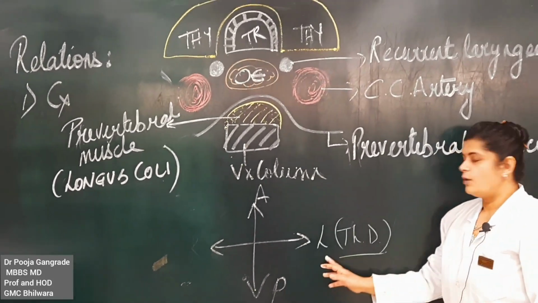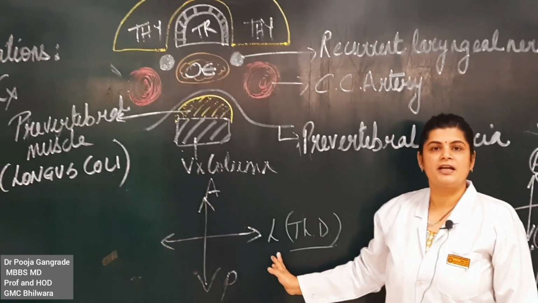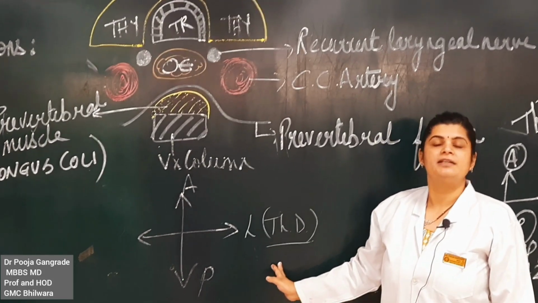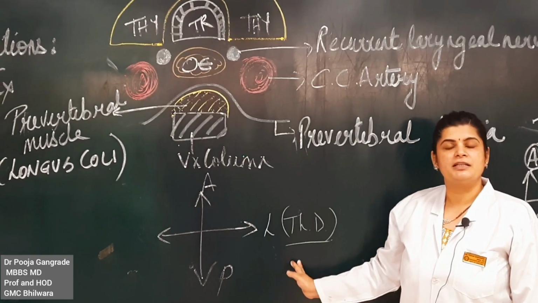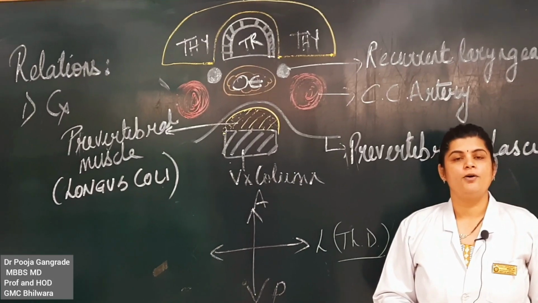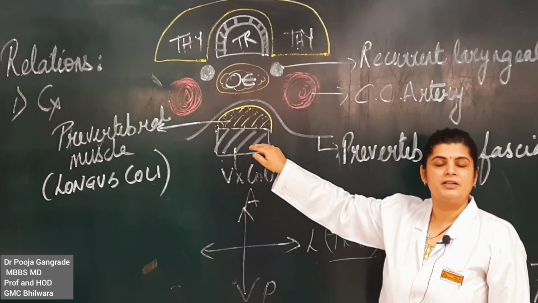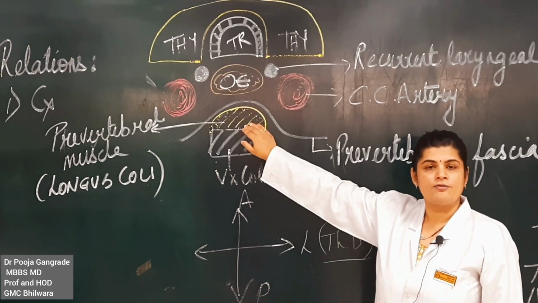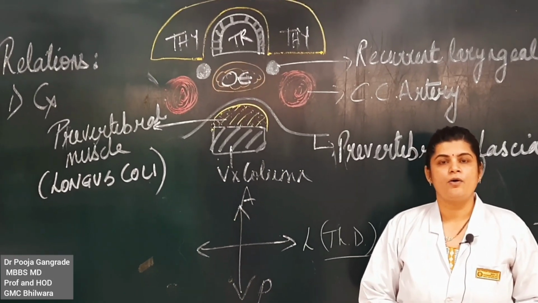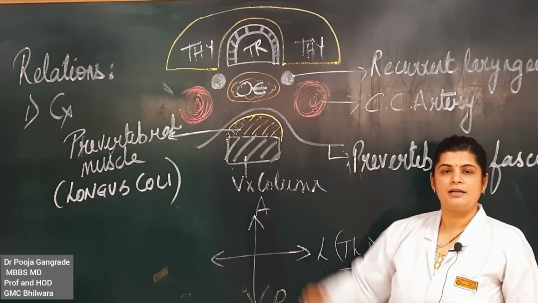Now on the left side of the common carotid, on the left side of the esophagus in the cervical part, you have something which is called the thoracic duct. The thoracic duct shall be present. Other than these normal relations, it will be present on the left side of the esophagus in the cervical area. Posteriorly, you have the vertebral column, the prevertebral layer of muscles, and in front of it, you will have the prevertebral layer of deep cervical fascia. So these are the relations of the cervical part of the esophagus.